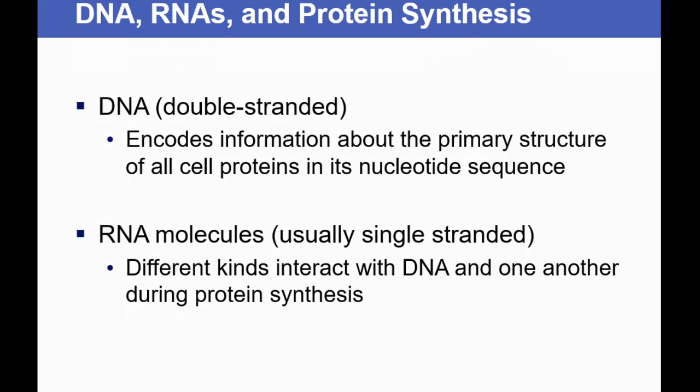Now the DNA is a double stranded structure. It encodes information about the primary structure of all cell proteins in its nucleotide sequence. We know that DNA is the genetic material of a cell, or the genetic repository. It carries genetic information in it. But how does it carry that information? That information is in the form of the sequence of nucleotides. It is the sequence that has meaning in a DNA.